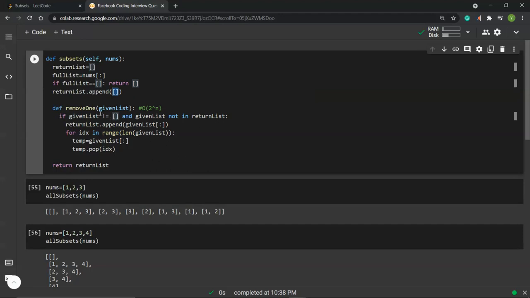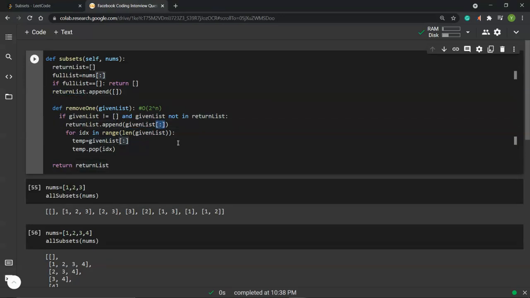If this given list is not empty, and if this given list is not in the return list, that means it's a list that has not been worked on before, and also it's not empty. Then we will add a copy of this list to this return list.